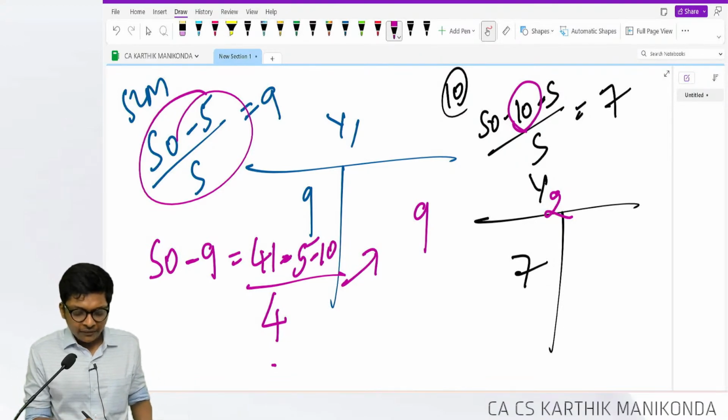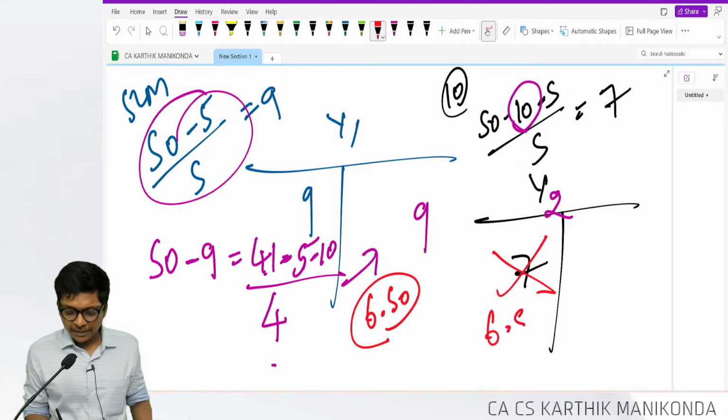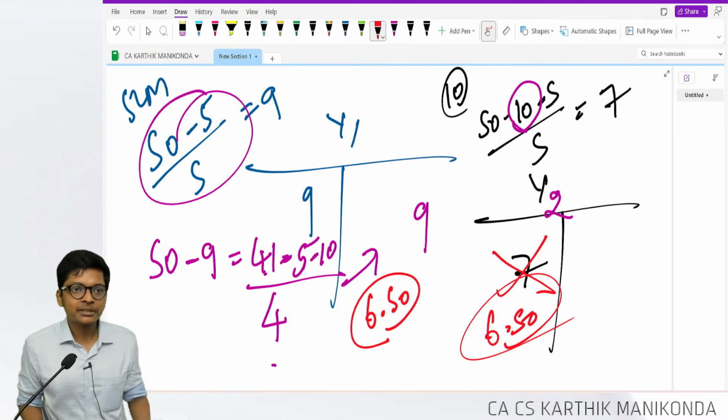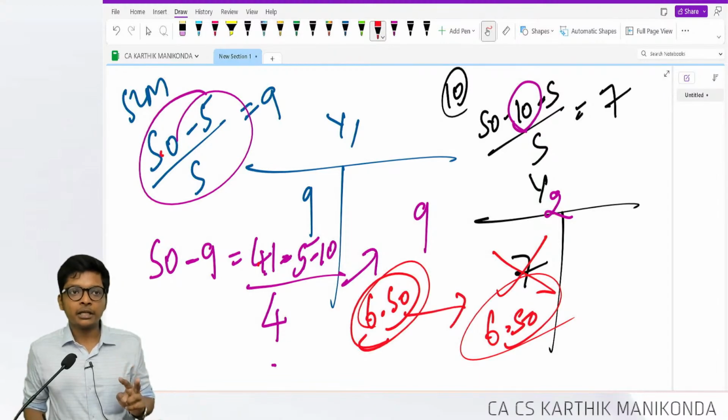Now if I do 41 minus 5 minus 10 by 4, how much are you getting? 36, 26 by 4, 6.5. So in year 2 my depreciation will become 6.5. Correct, guys? Yeah, 6.5 is depreciation in year 2.